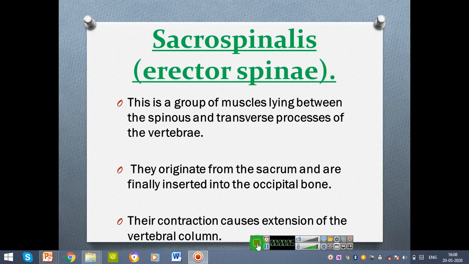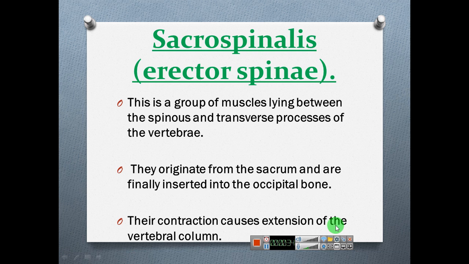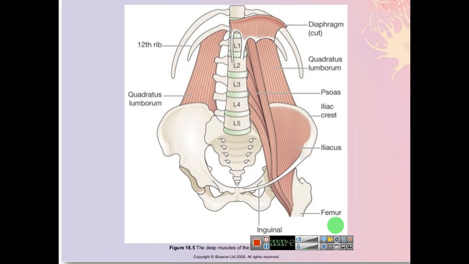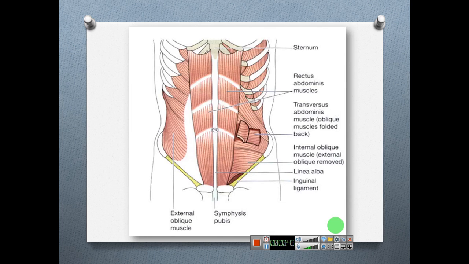Already we have discussed muscles of the face and neck, muscles of the back, and muscles of the abdominal wall. What are the muscles of the abdominal wall? Rectus abdominis, external oblique, internal oblique, transversus abdominis, quadratus lumborum. Already we have discussed that.